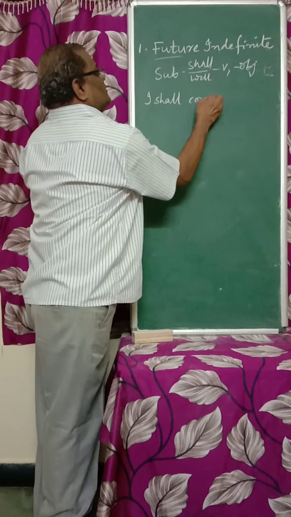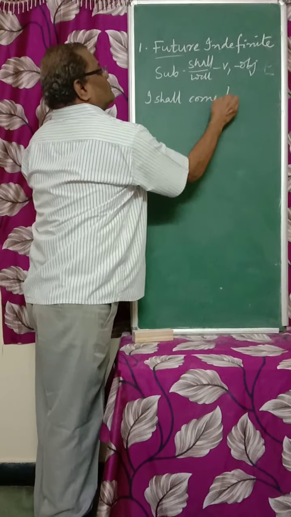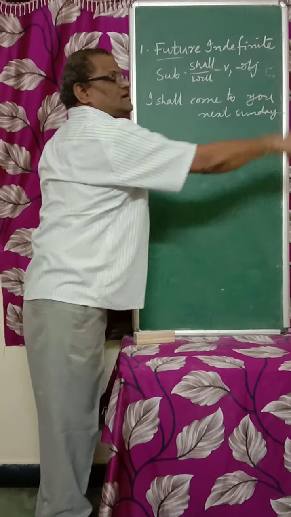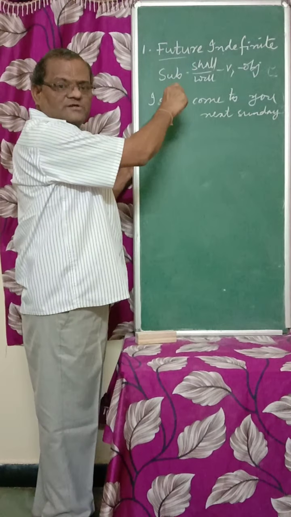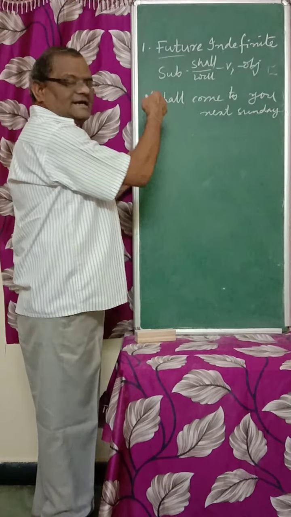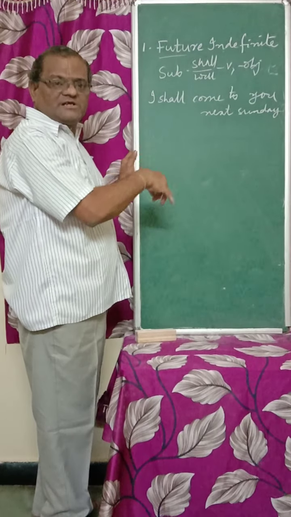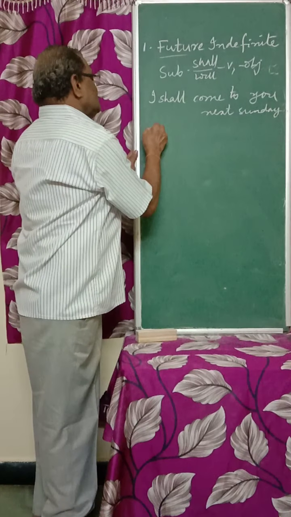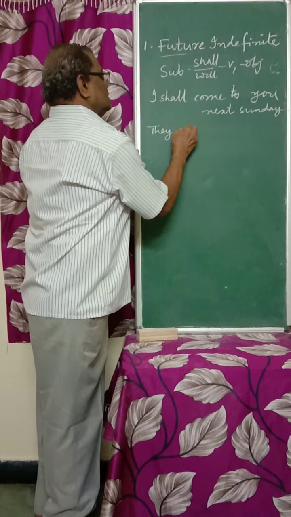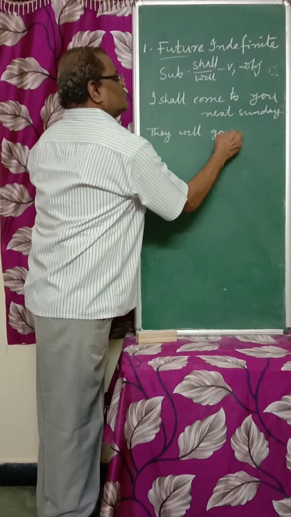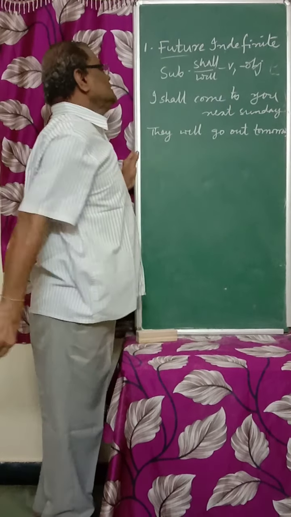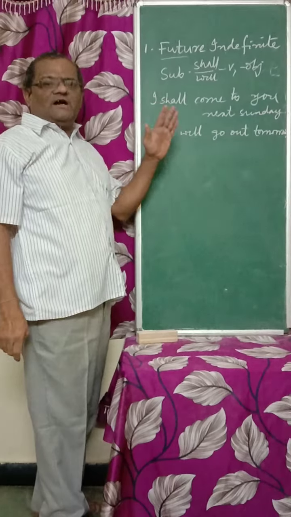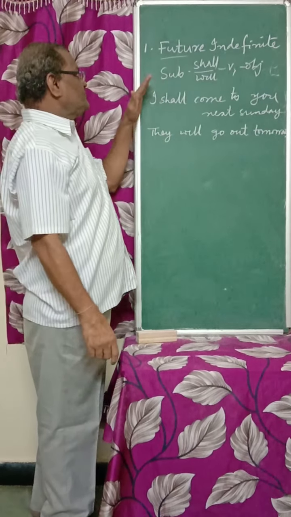I shall come to you next Sunday. This is only anticipation, just thinking of. In the same way, as I told you, shall is used only for I and we, and will is used for all the others. So we can't write all the sentences, first person, second person, third person. I am just giving you an example. They will go out tomorrow. So in this way we use future indefinite. Whatever the things we want to do after some time, we use future indefinite.